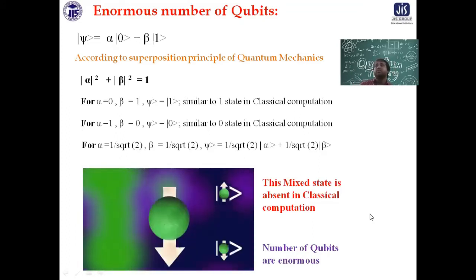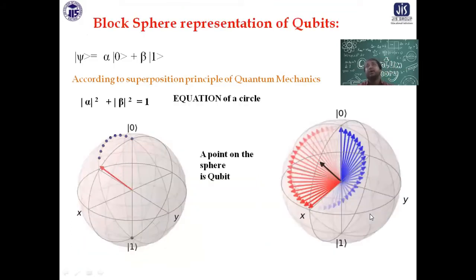Everybody is a qubit. So the number of quantum bits is enormously large, which is in complete contradiction with classical computation, where the number of bits is only 2. So that is in clear contradiction with that idea. As you can see here, those points that are being traced on the circle, each dot actually replicates one quantum bit, because that is a mixed state that is coming. So the number of quantum bits is enormous.